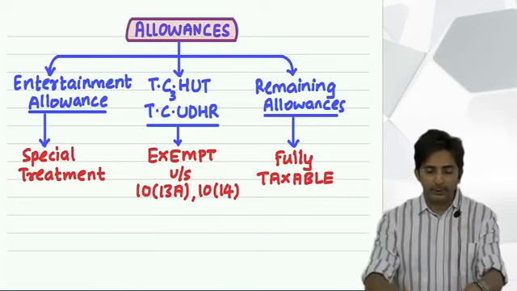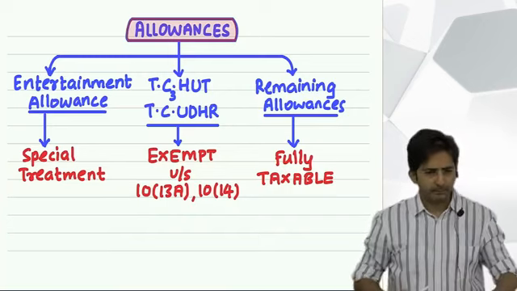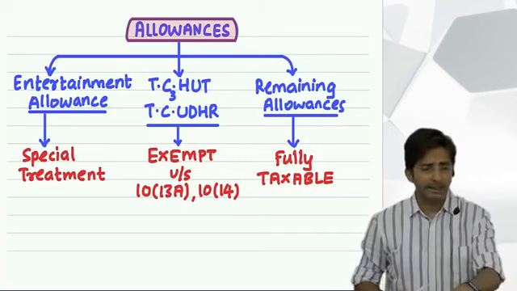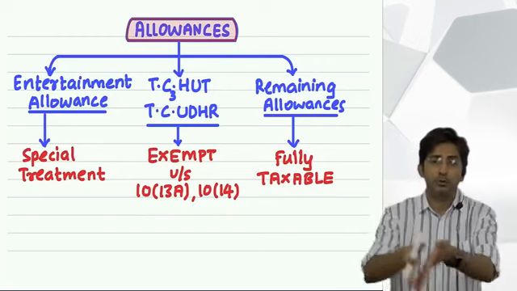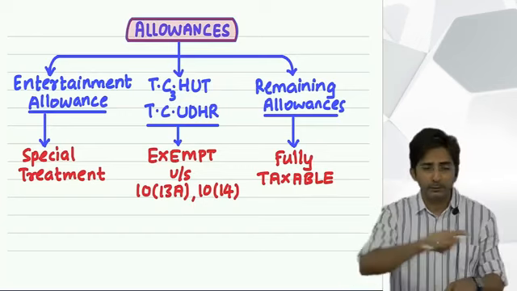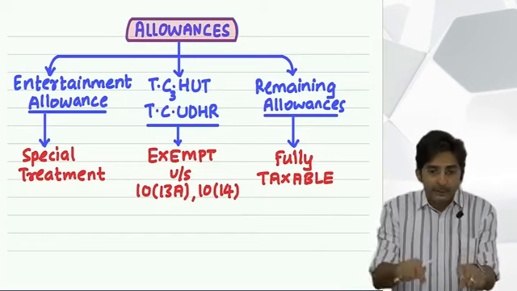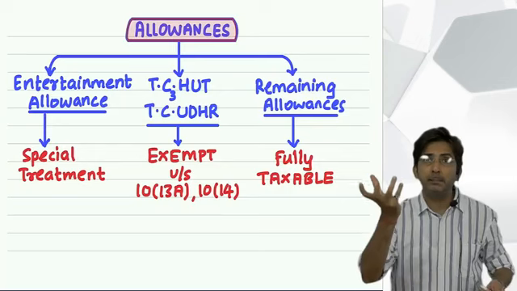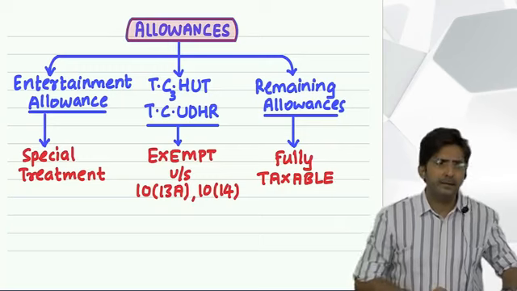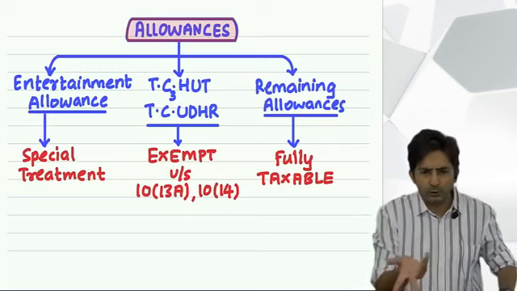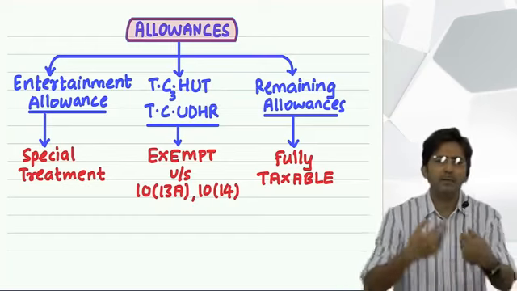For example, an employee has to travel within the city only by local train, local buses, auto rickshaw, say for example an employee situated in Mumbai. Sometimes he has to go to Borivali, sometimes to Churchgate, sometimes to Bandra. So it is all local traveling. For that he is given conveyance allowance. But even that is for office purposes only. Imagine an employee is an office boy, a peon. He has to travel here and there again and again, sometimes by local train, sometimes by auto rickshaw. So he has to spend. And for that small spending, every time the boss will not give the money. He will fix an amount every month.